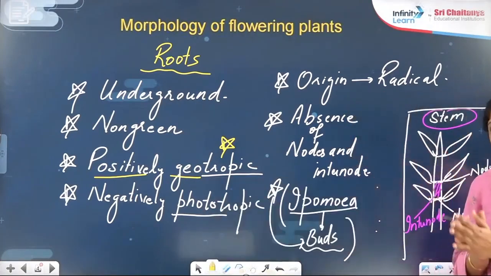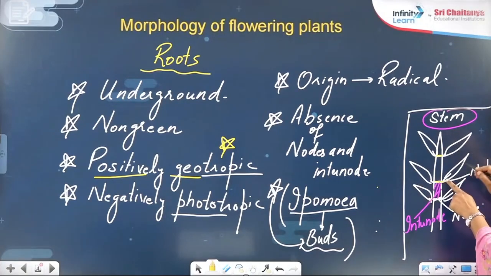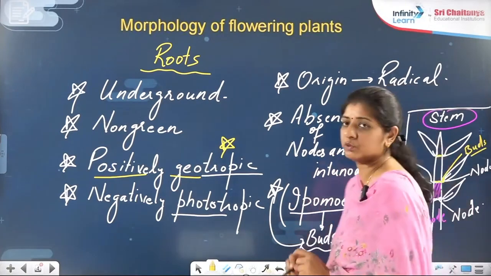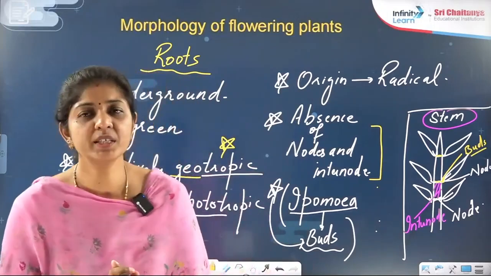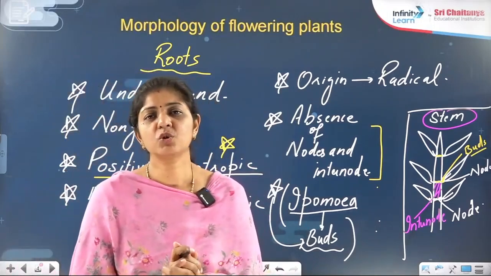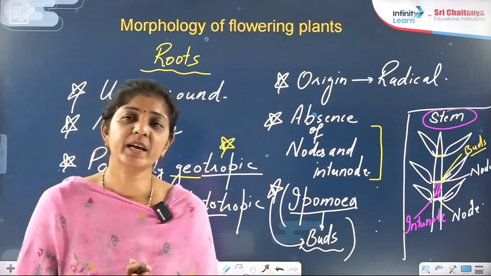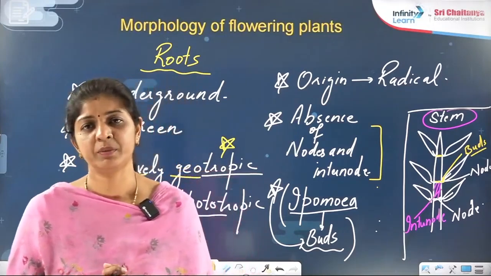I repeat this point once again. This is the node part, right? Can you see, here the leaf will start? Here at this angle there is a presence of buds. Are you getting that? I am not saying the exception of nodes and internodes; I am telling you the exception of the bud here. One more point: buds are absent in the case of roots but present in the case of the stem. But what is an exception to the bud in the root? That will be Ipomoea, right?